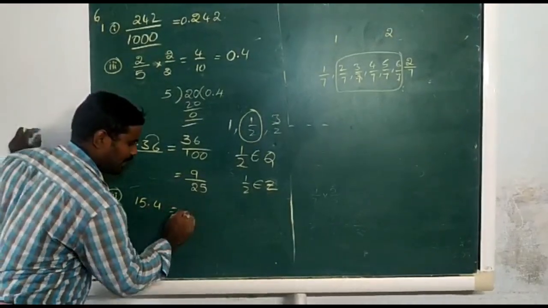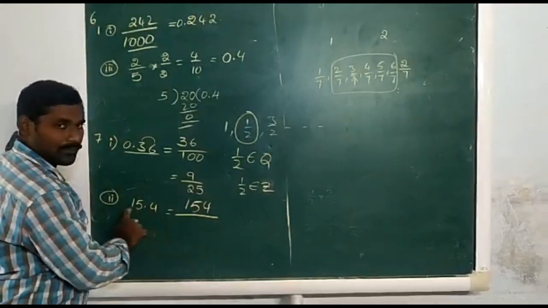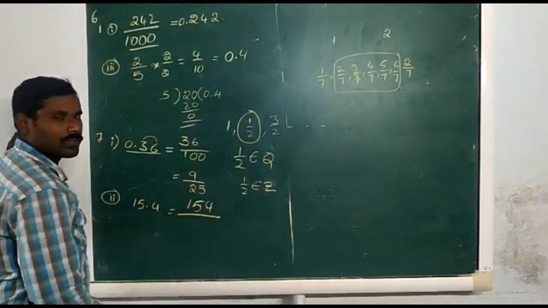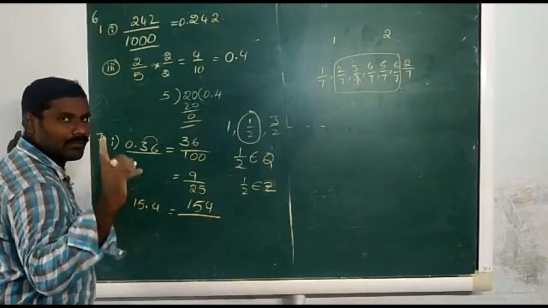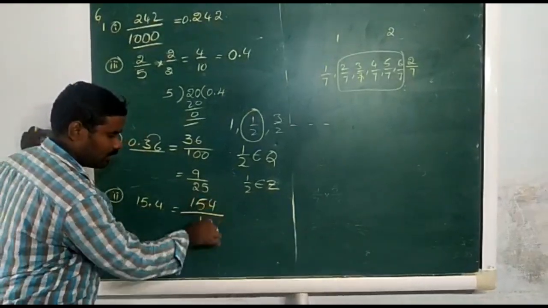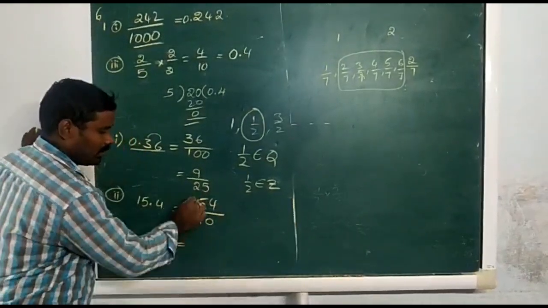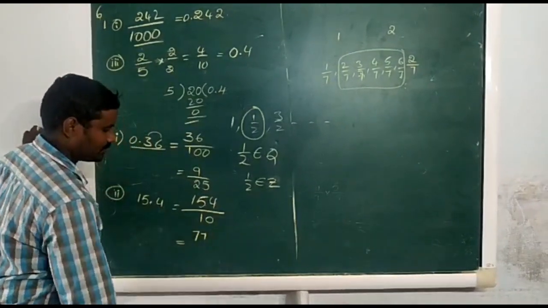15.4. Now I am writing the total number 154 without the decimal. 154, 15.4 can be written as 154. But after the decimal, we can have only one number, so I will give 10. Now divide by the 2 table. 154 divided by 2 is 77.